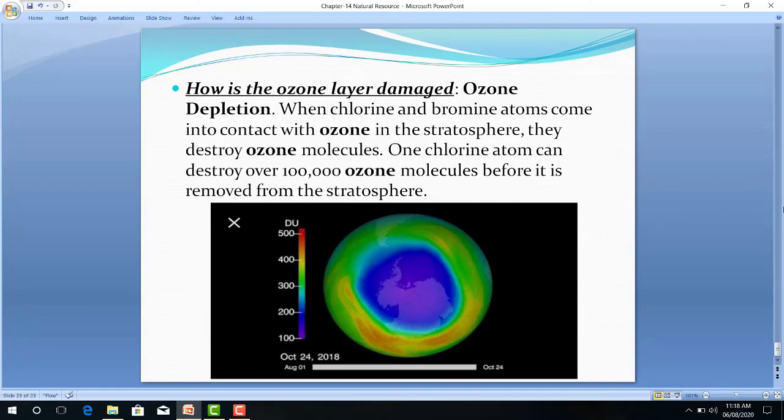Decline in the ozone thickness we have generally observed in Antarctica. First it was observed in Antarctica, and this ozone hole is increasing day by day. We have to stop using such type of things. So here we have completed the second part of natural resources.